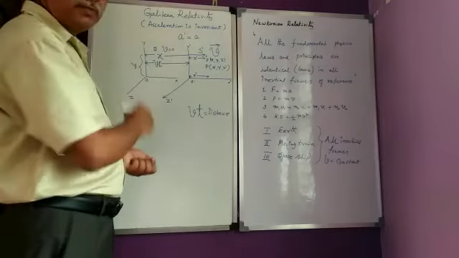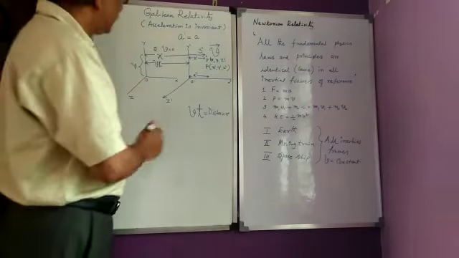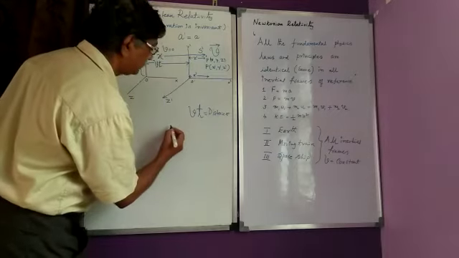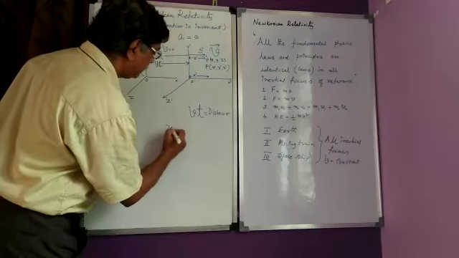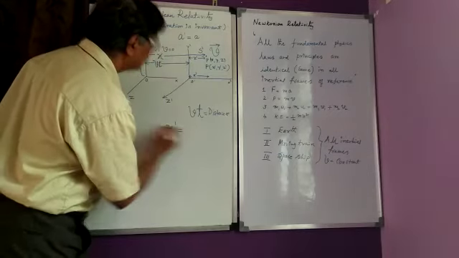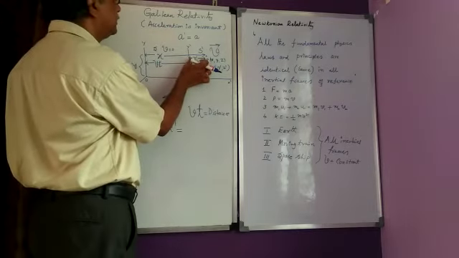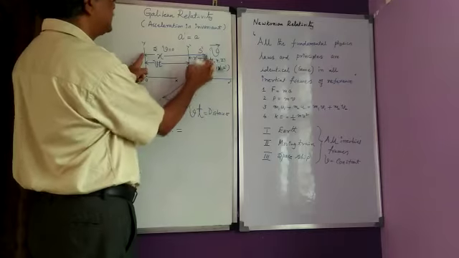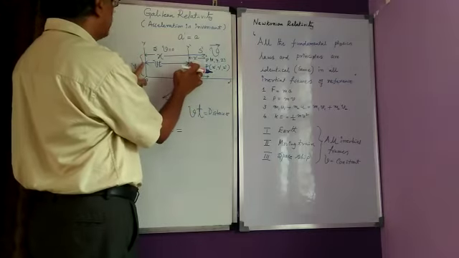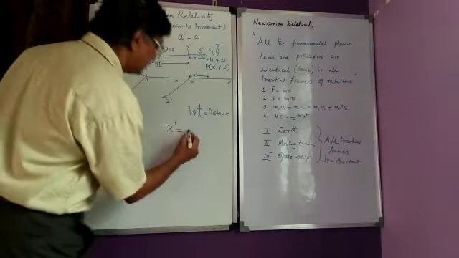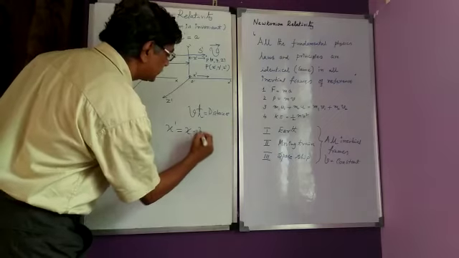Now from this geometry, I can write the value of x dash. X dash is this much. This can be written as the total distance x minus vt. So x dash equals x minus vt.